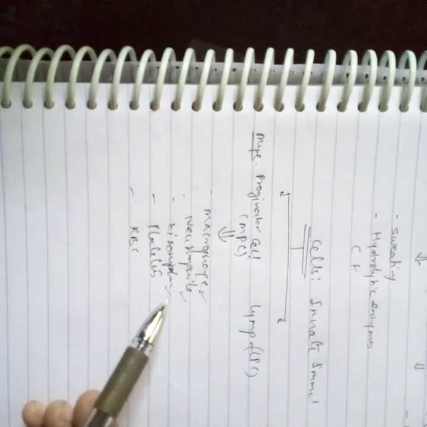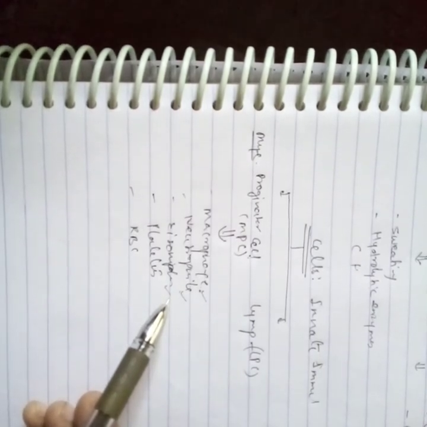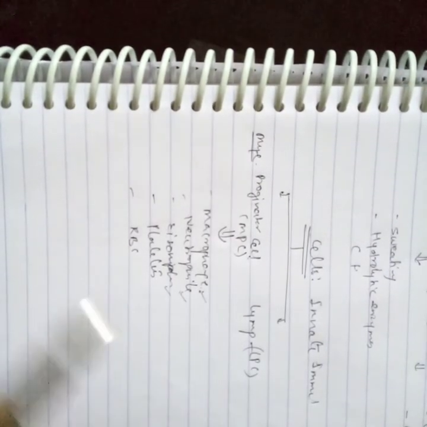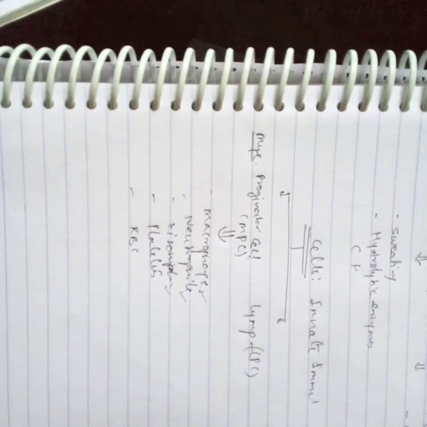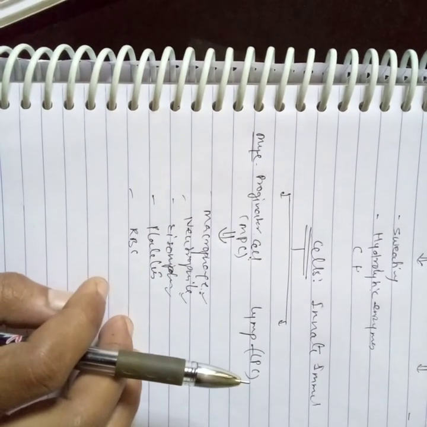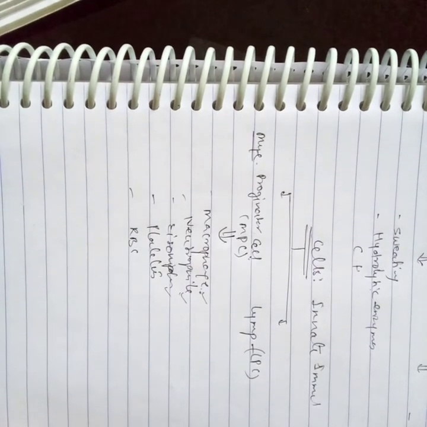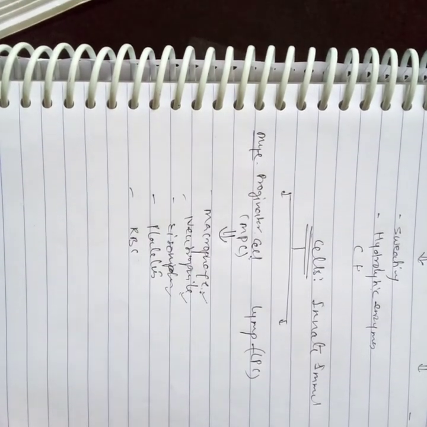The neutrophils react against bacterial cells. Clear? So the bacterial cells are killed by the neutrophils, because neutrophils produce a lot of proteins.